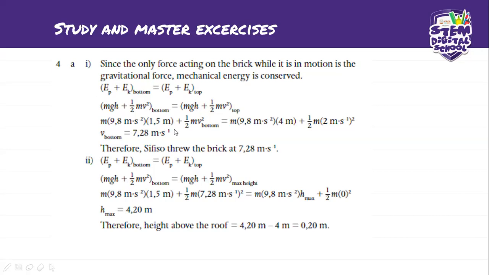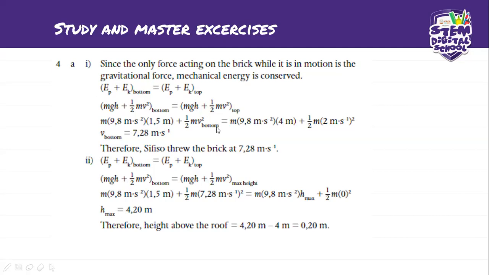They said from the bottom to the maximum top, which is above the roof, it was 1.5 meters, but we do not have the mass, so we just leave the mass as it is. Then you say half mv squared, the velocity we're looking for, and all of that will be equal to the mass times the gravity and 4 meters.